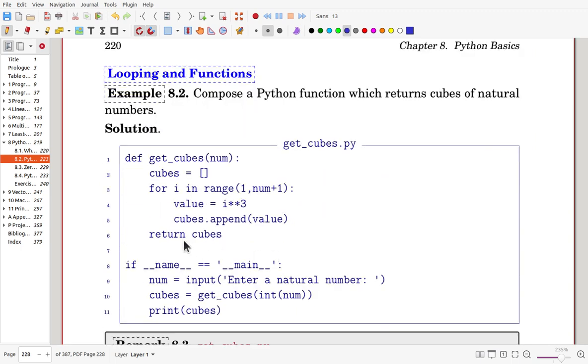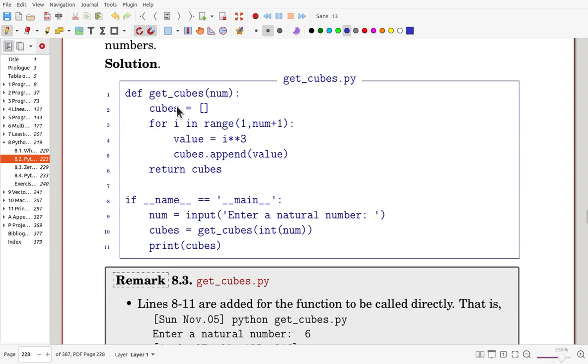Looping and functions. We'll try to compose a Python function which returns cubes of natural numbers. Now, we define get cubes using this number as input, and in the beginning, cubes is an empty list.